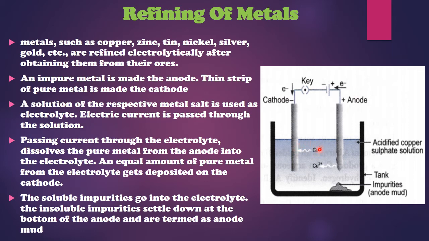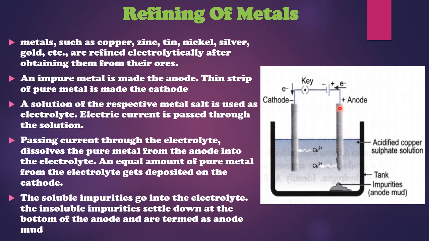whereas ions of copper can dissolve in water, but atoms of copper cannot dissolve in water, so they will get deposited on it. And what is going to happen on the anode end? At the anode end, as the anode rod is actually an impure copper rod, atoms of copper from the rod will lose 2 electrons.